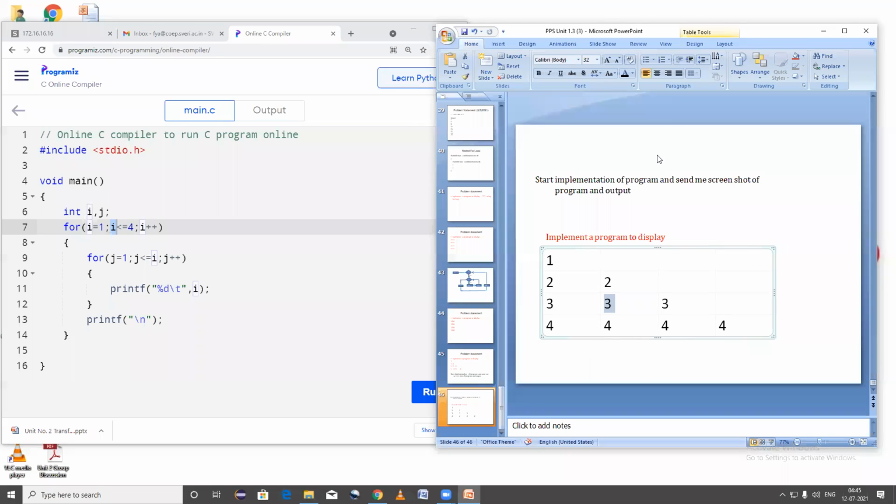Okay, so have you understood this working? Yes, sir.